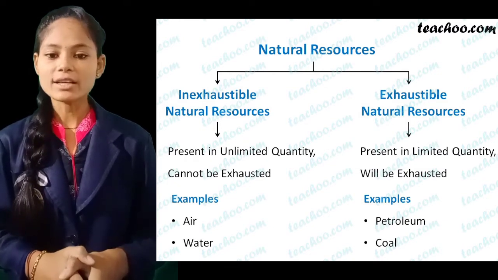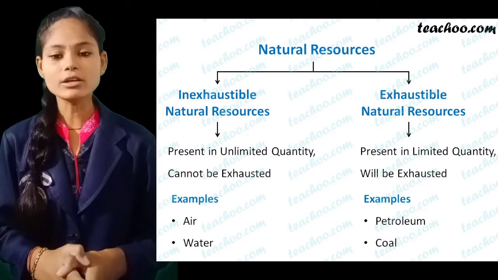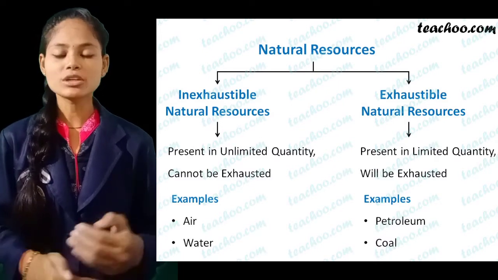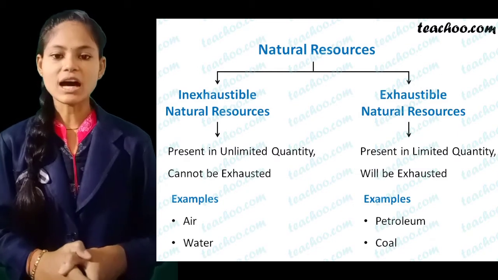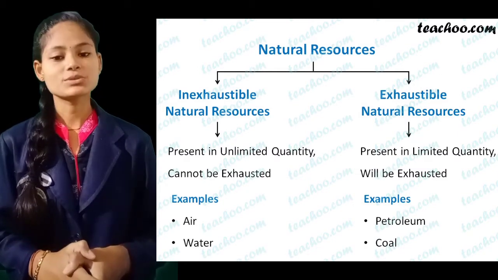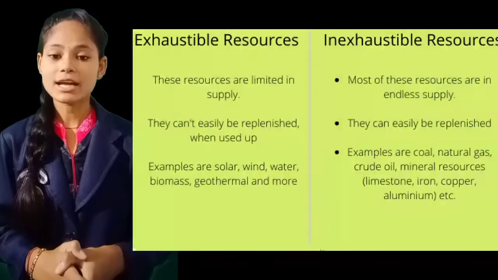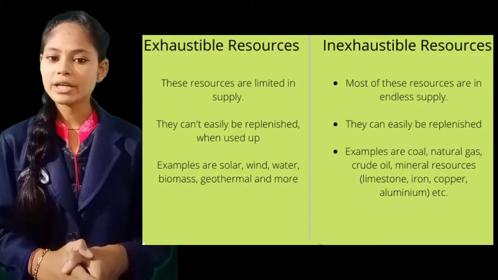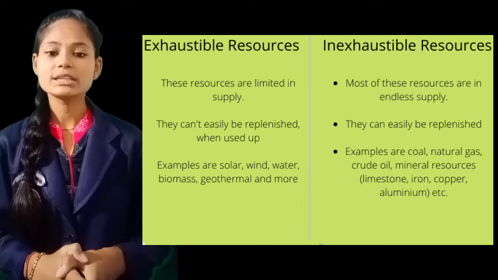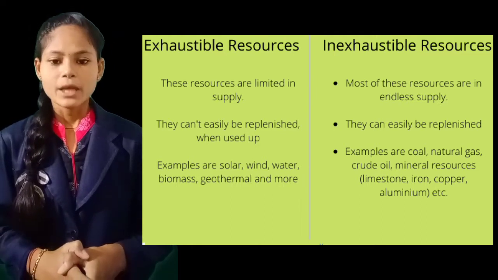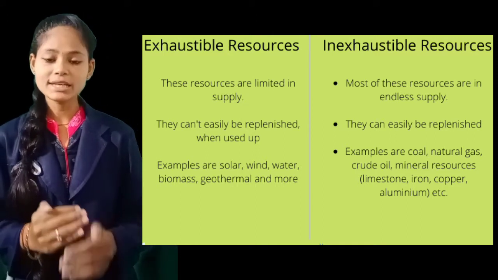Now, what are exhaustible natural resources? Something which is present in limited quantity, and by continuous utilization of it, it will be finished soon. Such type of resources are called exhaustible natural resources, and coal and petroleum are also exhaustible natural resources. Means they are very important for us, but if we use them continuously, then one day they are going to finish.